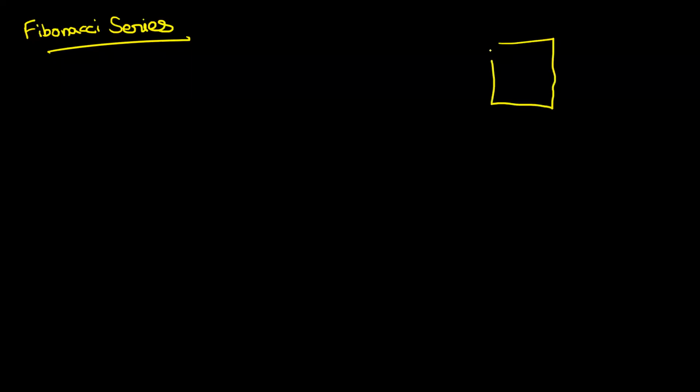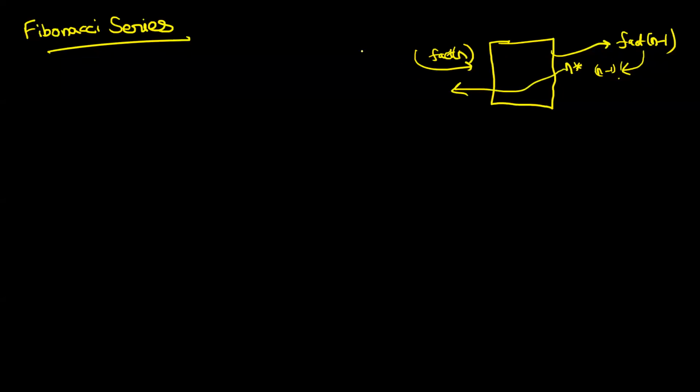Boss, this box is a magical black box, right? So I wanted to find factorial of n. I called this box. What does this box say? N into this will call another box, fact of n minus 1. Now forget about how this thing gives me the answer. Magically gives the answer of n minus 1 factorial. You multiply it with n and this gives you the answer. So this is magic that is happening, right? But you understand that it is not magic and there are a lot of function calls happening in the backside, right? Cool. So let's come to the Fibonacci sequence.